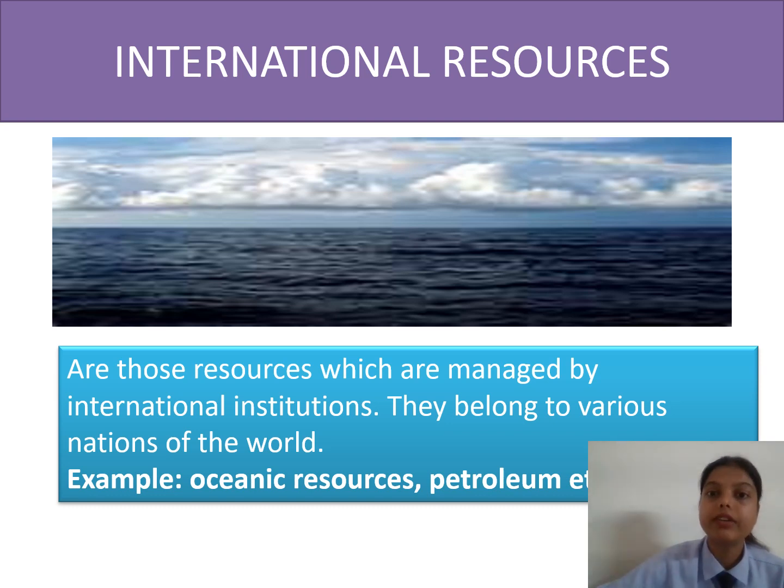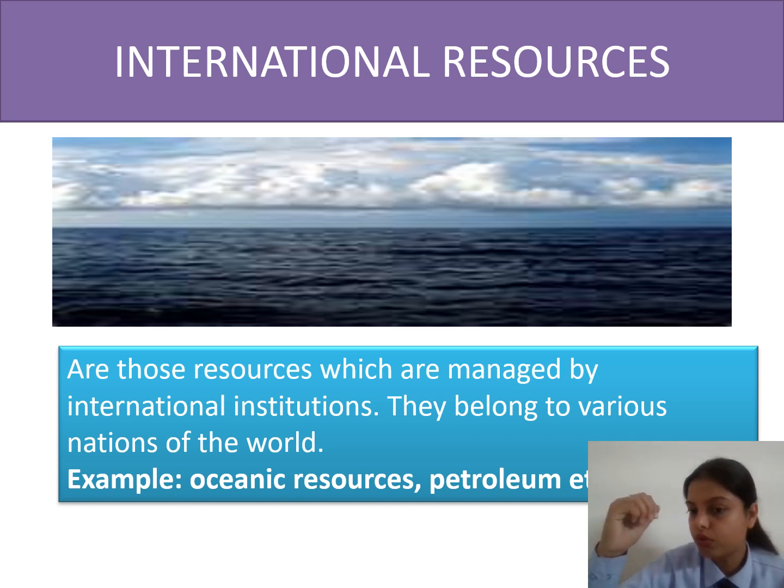Next one we have international resources. International resources are those resources which are managed by international institutions. We cannot manage them. We only have the right to use them, but on some terms and conditions, because we are not the only owner of those resources.